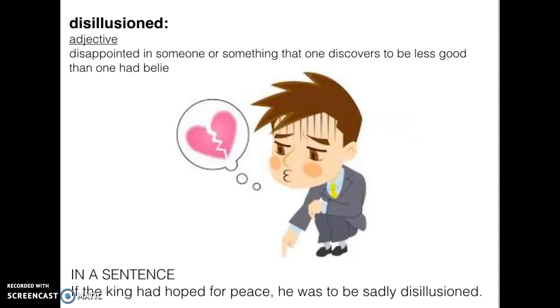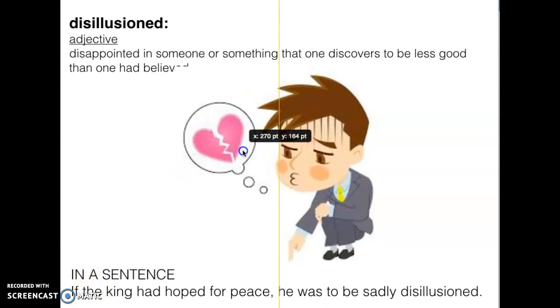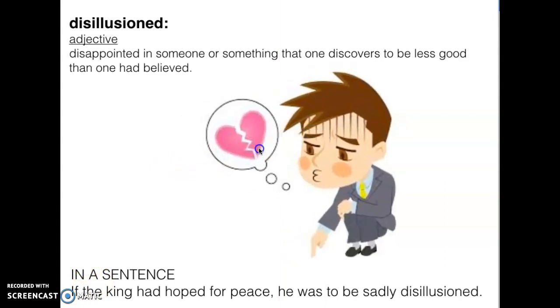Disillusioned is an adjective, disappointed in someone or something that one discovers to be less good than one had believed. In a sentence, if the king had hoped for peace, he was to be sadly disillusioned. Kind of like this person here, someone might have made him really sad and he's feeling heartbroken or disillusioned.